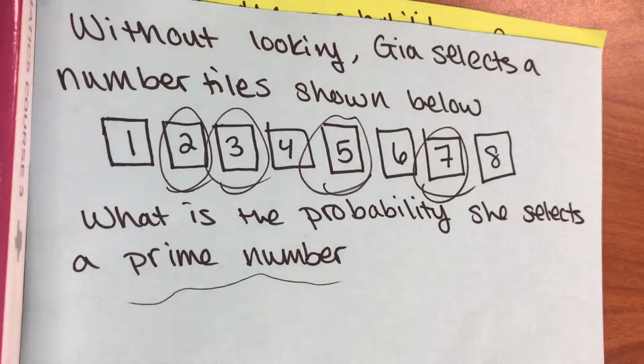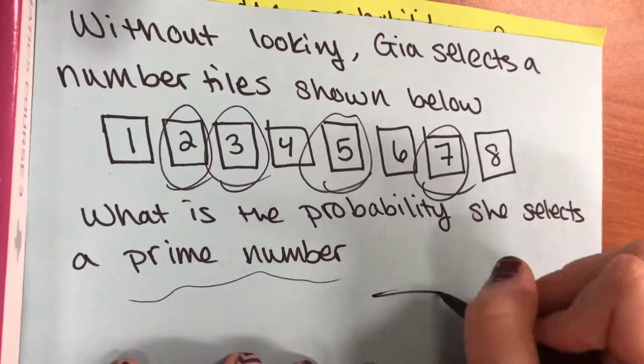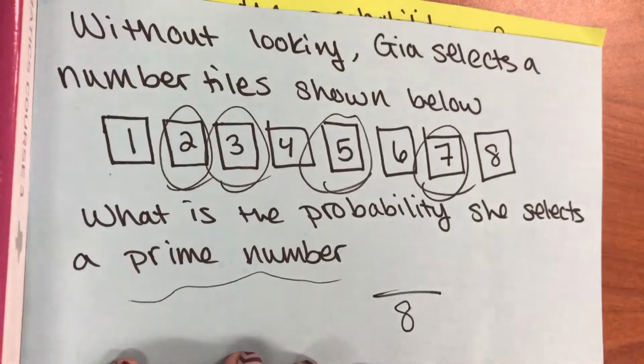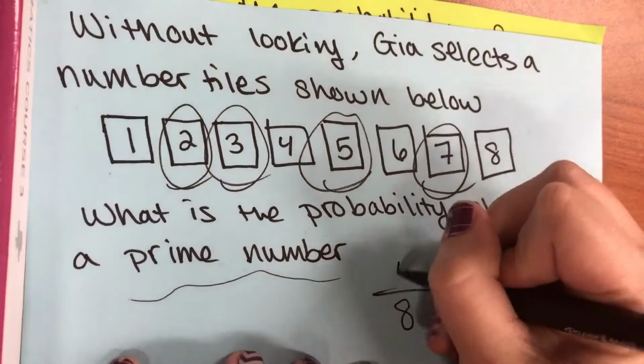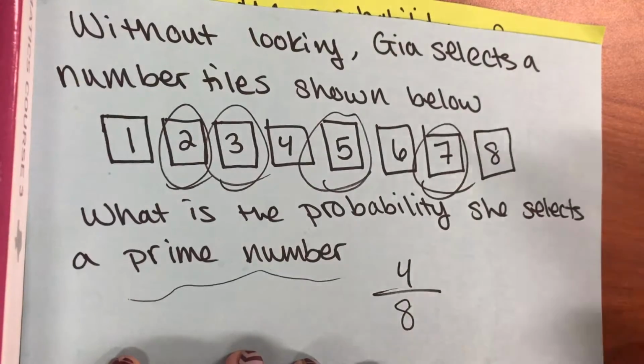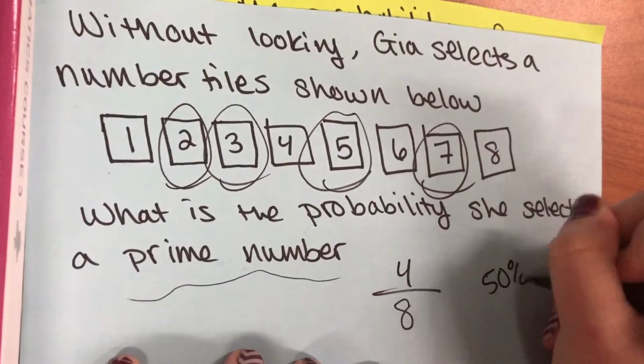So, how many total numbers do we have? 8. I almost said 7. How many prime numbers do we have? 4. So, what's my probability of getting a prime number? 50%. You see how we went from 4 out of 8 to 50%, or half? Both are correct.